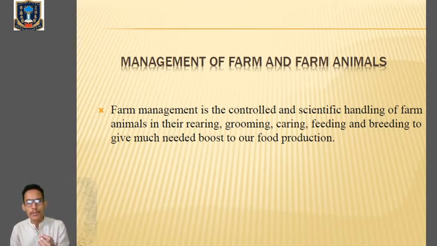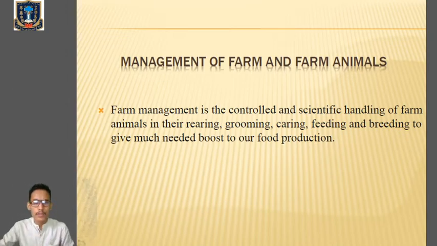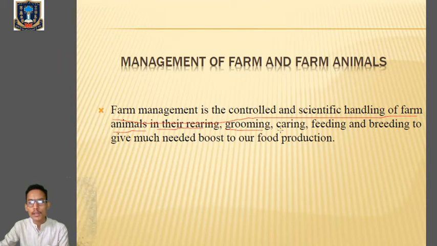So what do you mean by management of farm and farm animals? Farm management simply deals with those animals, all right, which are mainly reared, groomed, and properly cared for and fed in the farm. So let's go with the proper definition of management of farm. Farm management is the controlled and scientific handling of farm animals. So you can see over here. Farm management is simply concerned with the farm animals in their rearing, okay, grooming, caring, feeding, and breeding to give much needed boost to our food production.